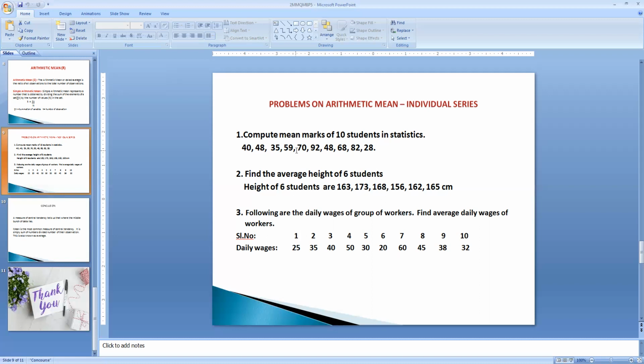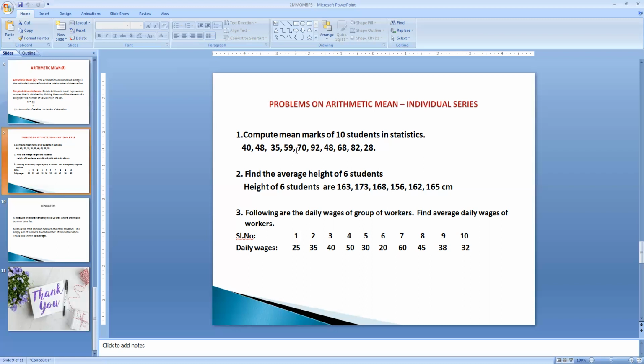In the same manner, we calculate the second question. Here, find the average height of 6 students: 163, 173, 168, 156, 162 and 165 centimeters. The formula is mean equals sigma x by n. Let us add all the heights of the 6 students: 163 plus 173 plus 168 plus 156 plus 162 plus 165. The total of all these observations is 987, divided by 6 students. So the average we get is 164.5 centimeters.